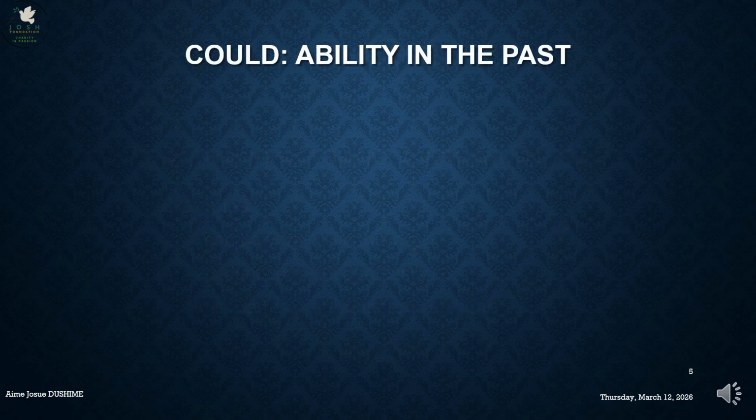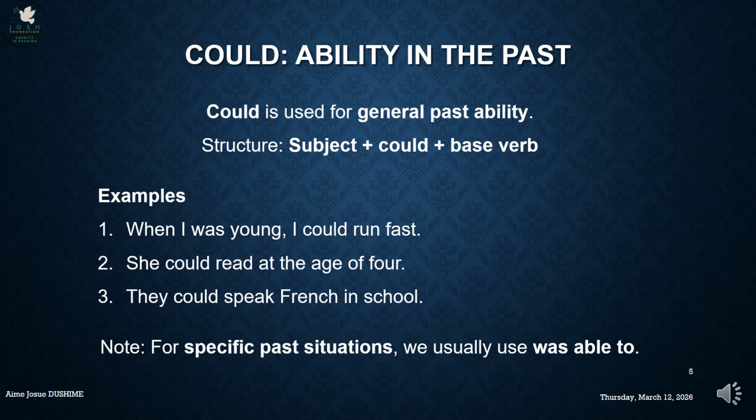Let's see could. We have seen can as a present ability. We have seen can as a general possibility. Now let's see could. We use could as ability in the past, for general past ability. Can is general present ability. Could is general past ability. We use subject plus could plus V1.